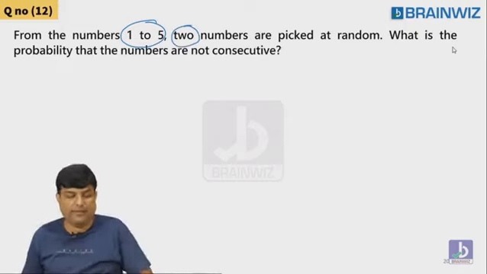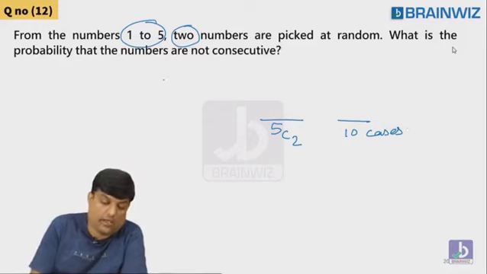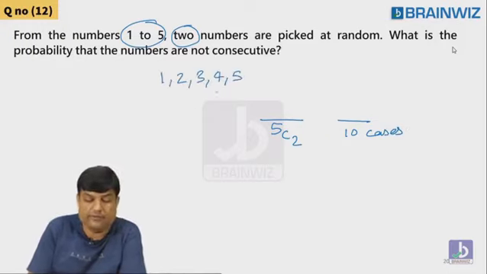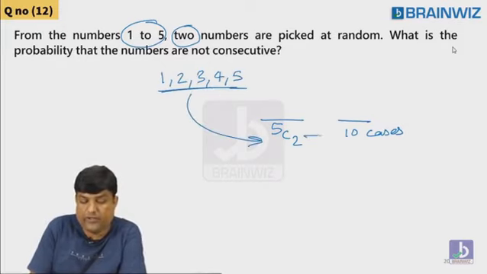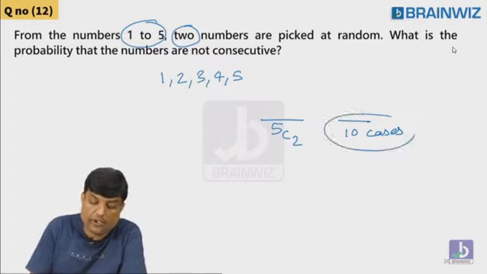1 by 5. Viraj is getting 1 by 5. What's the denominator, guys? 5C2 means 10 cases. 1, 2, 3, 4, 5. Any 2 numbers you pick, 5C2, that is 10 cases. Do you think all 10 out of 10 are consecutive?